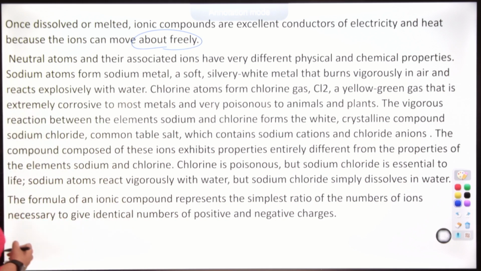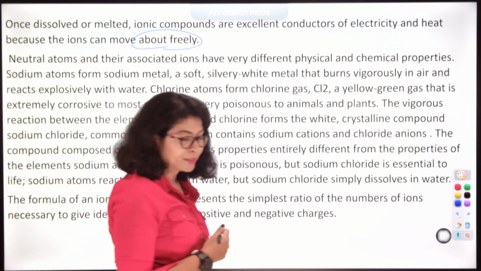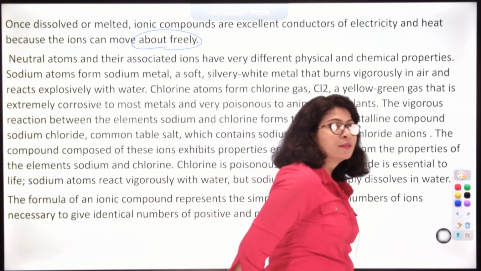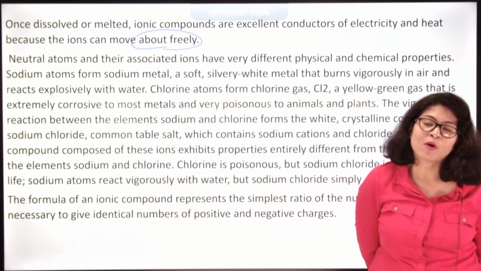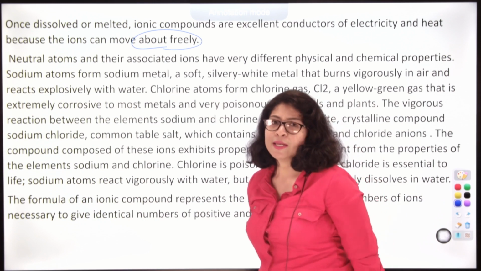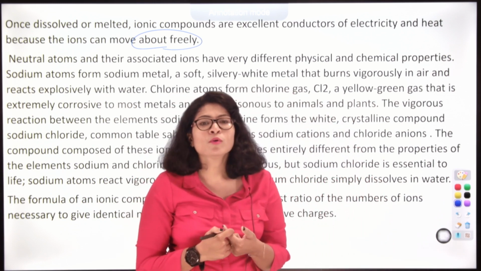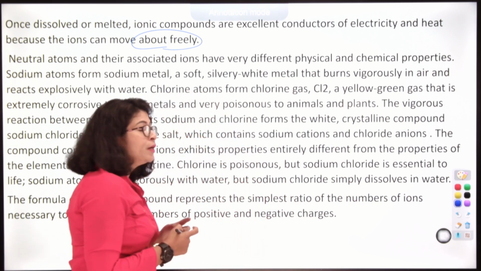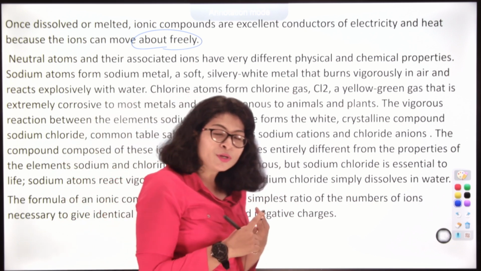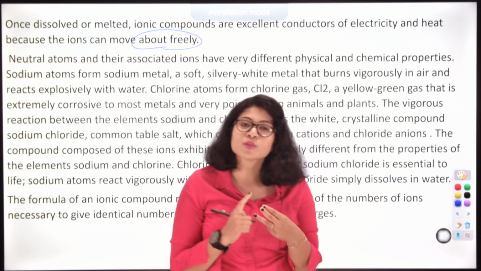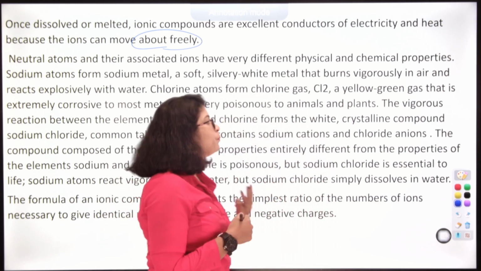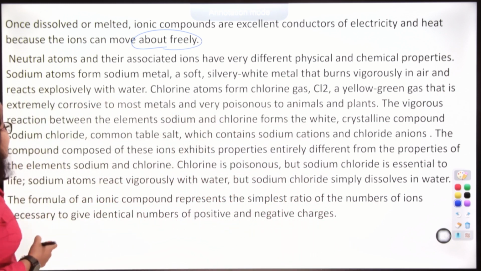Now, neutral atoms and their associated ions have very different physical and chemical properties. Now, what does this mean? Suppose sodium chloride NaCl is formed by Na+ and Cl-. Na+ must have been derived from sodium and Cl- must have been derived from chlorine. Now, the properties of sodium and chlorine are very different from sodium chloride itself, because sodium atoms form